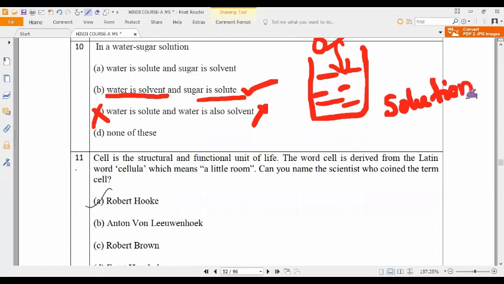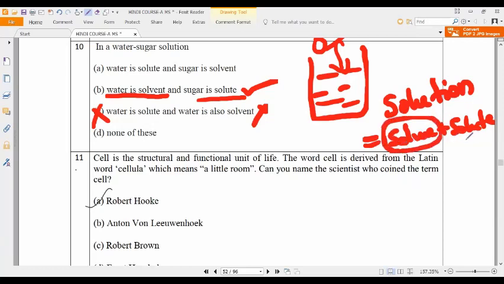Solvent. Solution is equal to solvent plus solute. Is it yes or no, guys? So which has the higher percentage in solution? Solvent, sir. Correct or not? So the solvent is the larger percentage and the solute must always be the lesser percentage. That is how to remember it. This is already known to people.